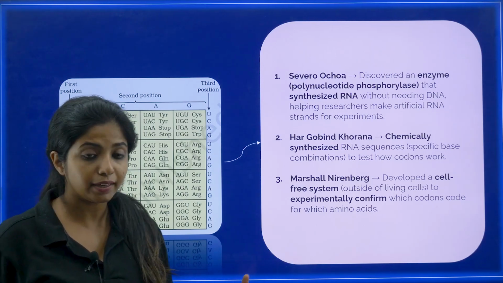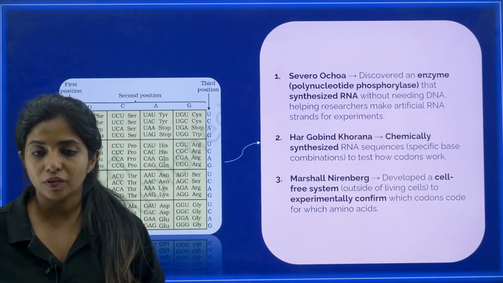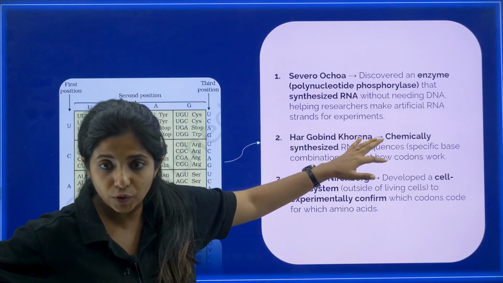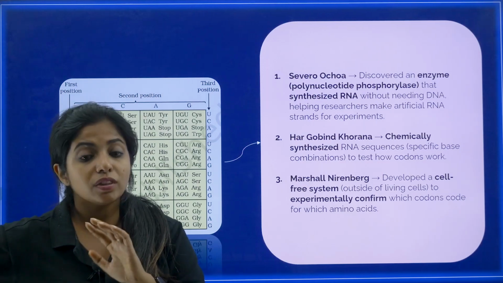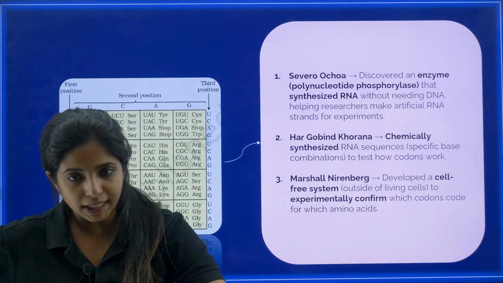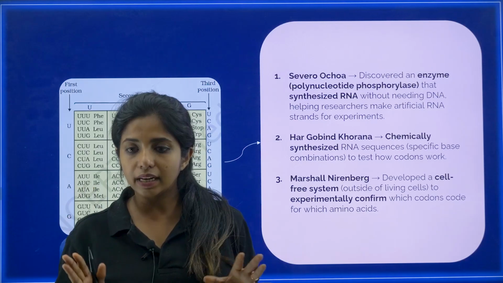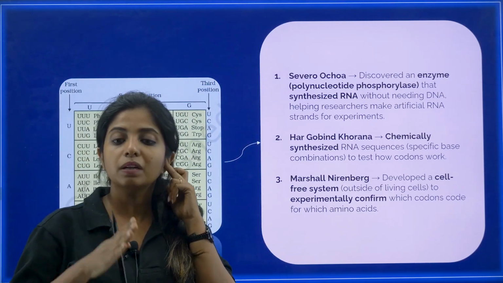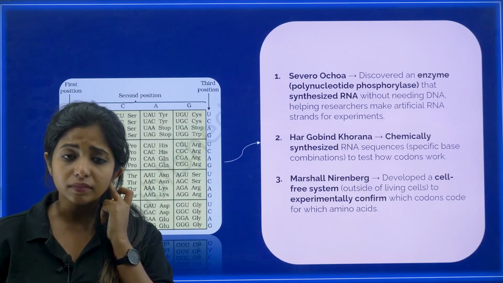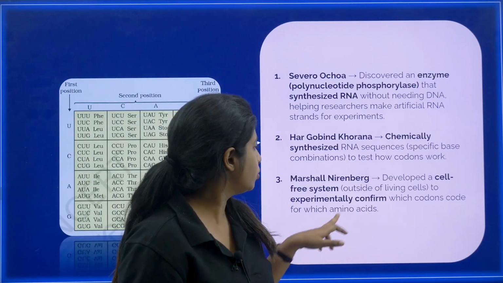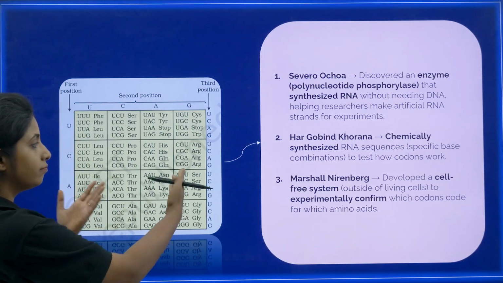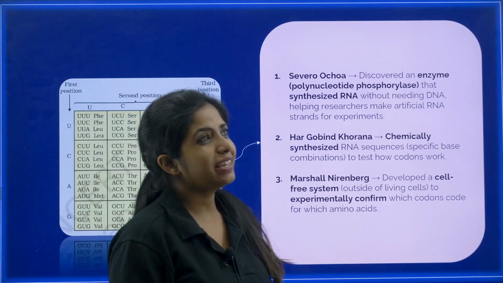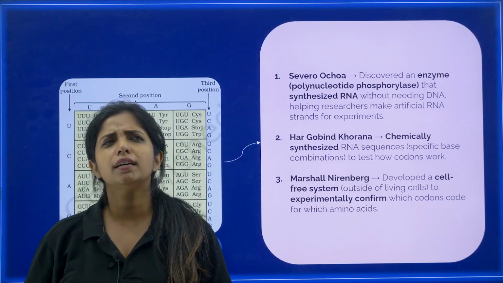Okay, there might be obviously other scientists also who worked behind it, but this is the initial information which is there. So Severo Ochoa, that is an enzyme, polynucleotide phosphorylase, that is used for synthesizing RNA without the use of DNA. Khorana made it, and then Marshall Nirenberg basically developed a cell-free system, that is he experimentally made the protein outside the cell and experimentally confirmed which codons code for which amino acids, and that's how this particular thing was being made. Cool? And now we would be probably talking about, what do we have?